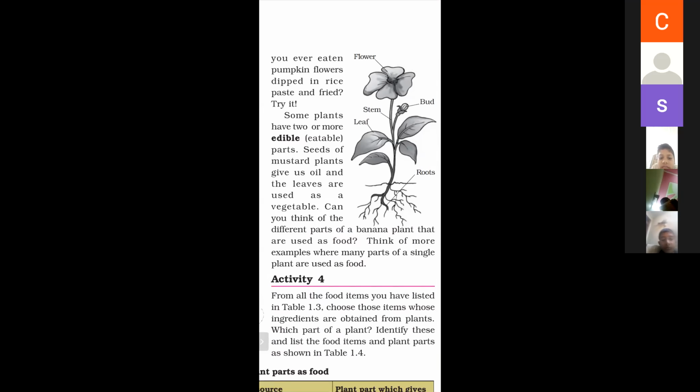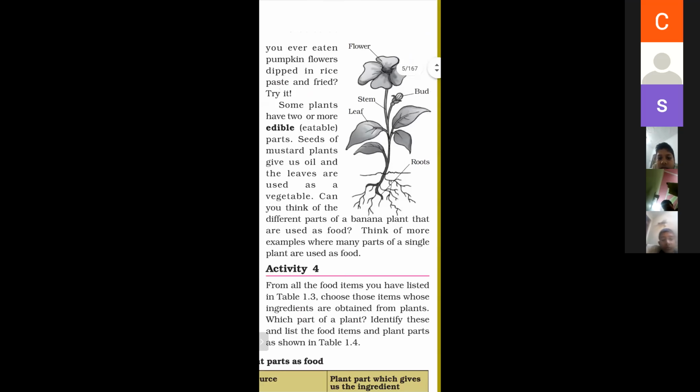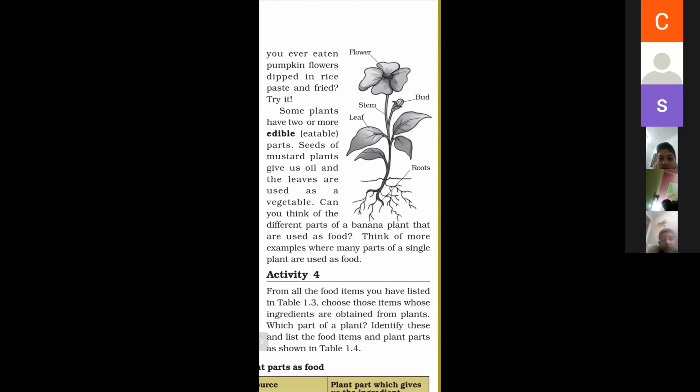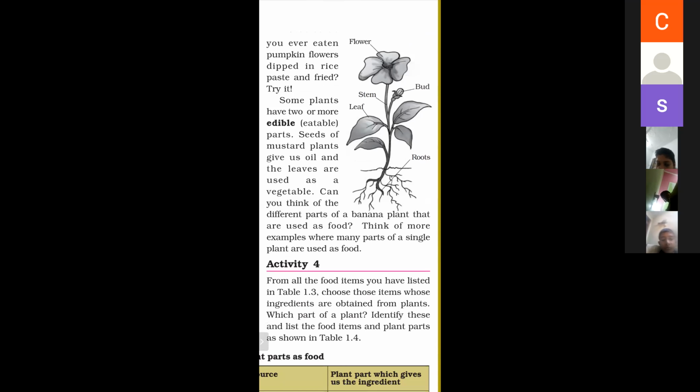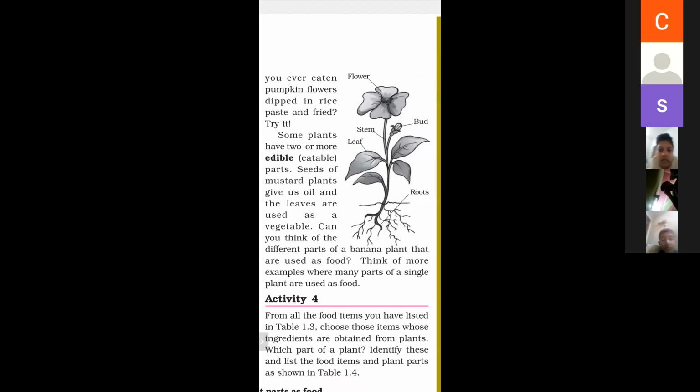Can you think of the different parts of the banana plant that are used as food? Yes, we can eat parts of the banana plant. Think of more examples where many parts of a single plant are used as food. As we know, in a flower plant, petals and stem are used as eatable.